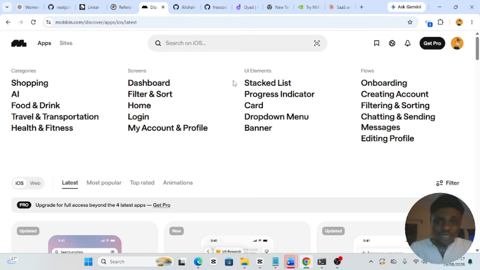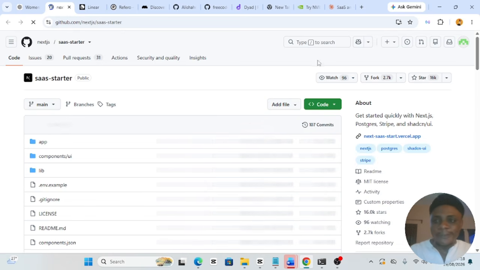So to train Claude on these skills, you need free open source skills on GitHub to install these things here. I'm going to link you to the SaaS starter, which is the SaaS starter foundation built with Next.js. So I'm going to link you to that particular repo. You just go ahead and copy it and install it inside of Claude Code. That's all. Just copy it, install it inside of Claude Code. So that's why we need to install that skill first before we start building anything that we are building. Here I'm going to drop this link in the comment section as well, so you can go ahead and install this skill inside of Claude Code.